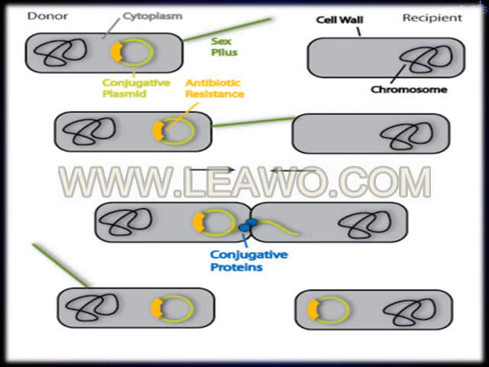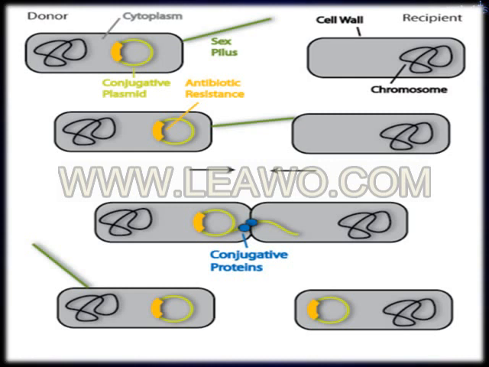So in this picture you will see on the left side the donor cell, which has the plasmid for the various drug resistances. On the right side you will see the recipient cell, which does not have any resistance plasmid. So this drug resistance plasmid is transferred from donor cell to recipient cell. The donor cell has the properties of drug resistance, whereas the recipient cell does not.